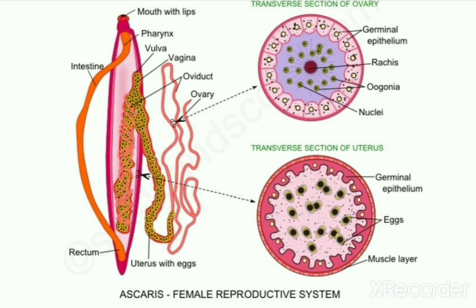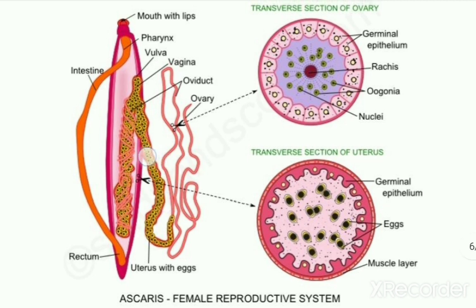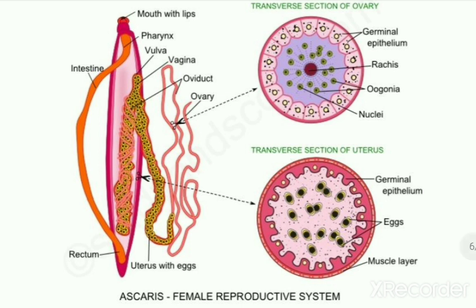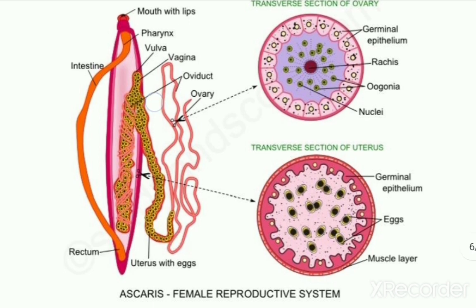And then the next portion is the uterus. There are two uteri, and both the uteri are comparatively wider and straight tubes which run from the posterior towards the anterior part of the body. The main function of the uterus, the first is the fertilization.